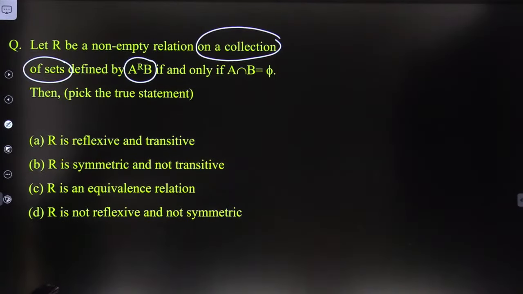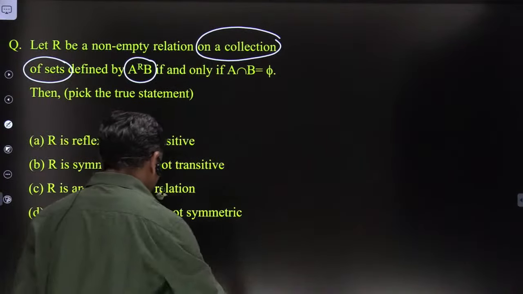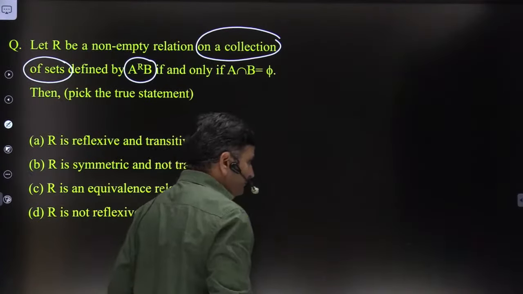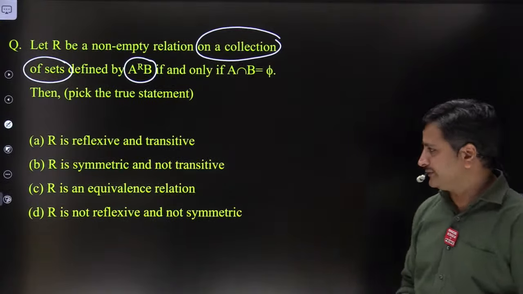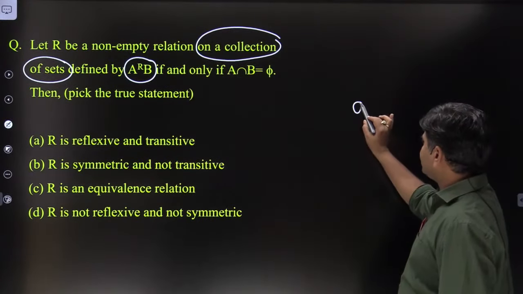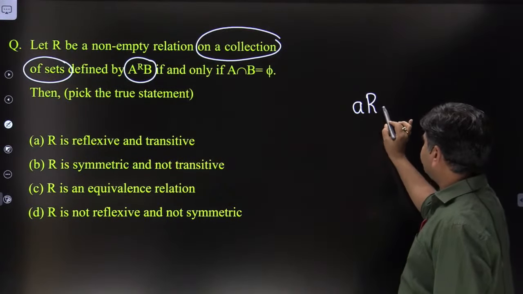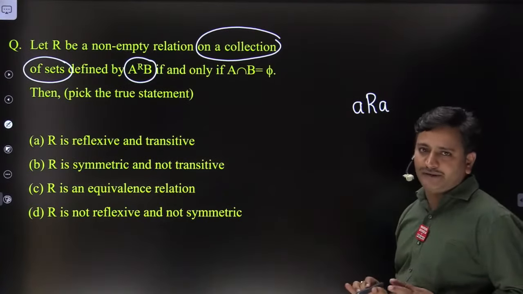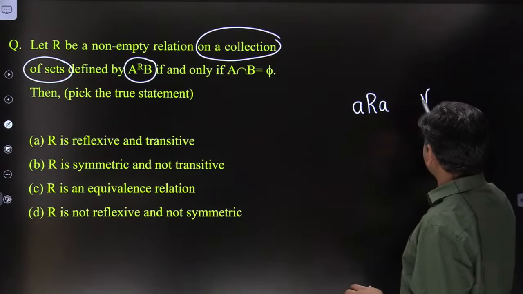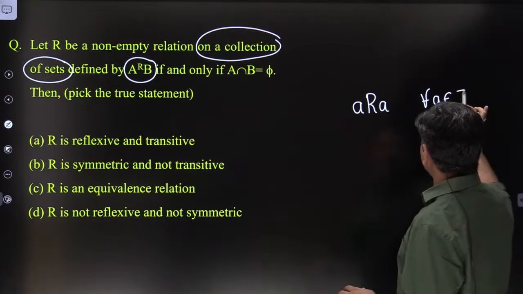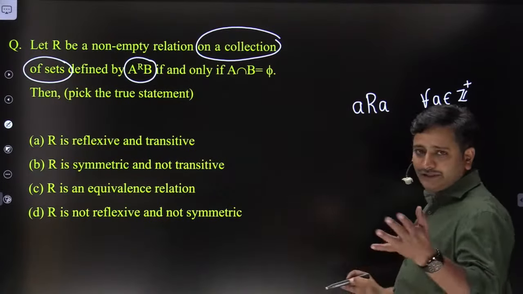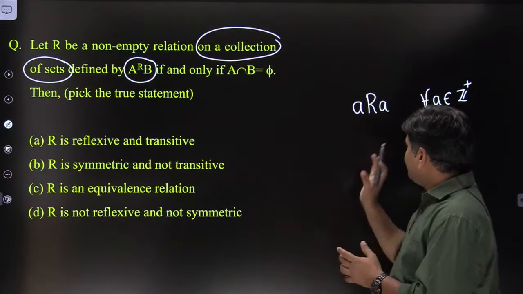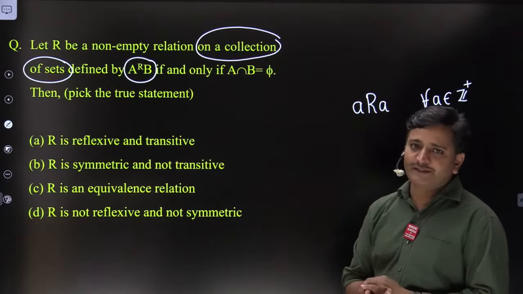Yeah, Unnati, you are asking about the reflexive property in the previous problem, right? Please listen once again, Unnati. Reflexive property means we want to prove that A related to A for all A belonging to the given set. Here the set is the set of positive integers. If we can prove this, we can say it is satisfying the reflexive property.